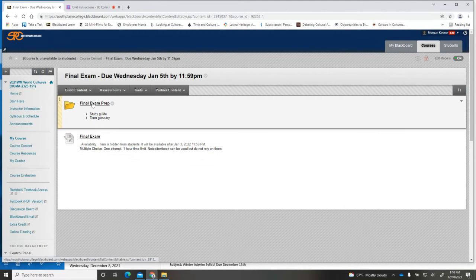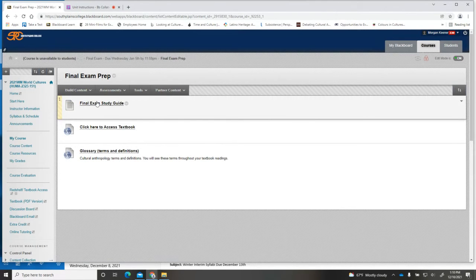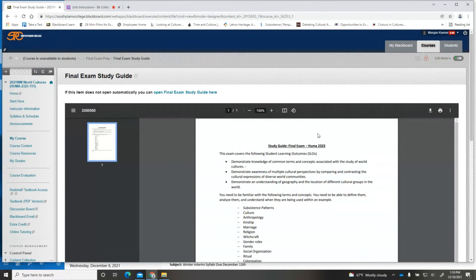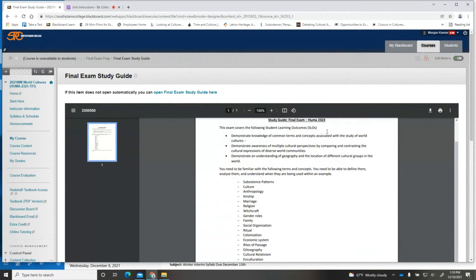So let's look at the final exam prep. Okay, it's a folder. If you click in it, you're going to find your final exam study guide. This is a one-page document you can print and write all over. It tells you what you are going to look at or do in your test. So these are your learning outcomes. This is what your test is based on.